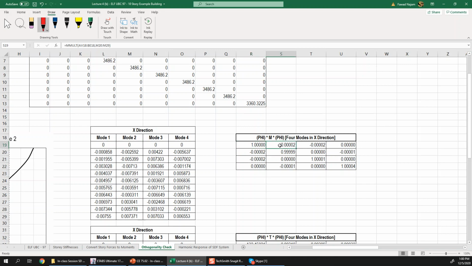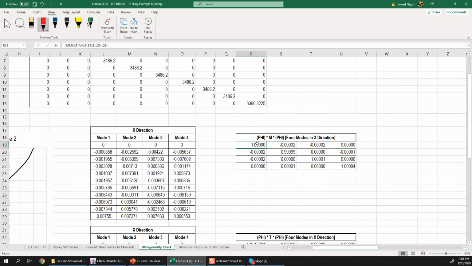But if I multiply the first mode transpose, basically, in fact, phi 2 transpose multiplied by the mass matrix into phi 1, these are two different modes being multiplied.